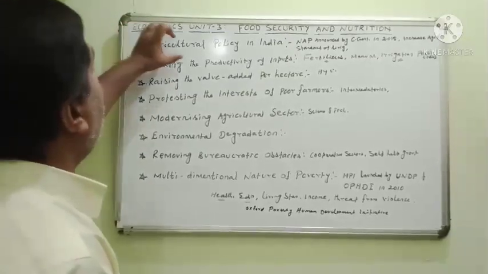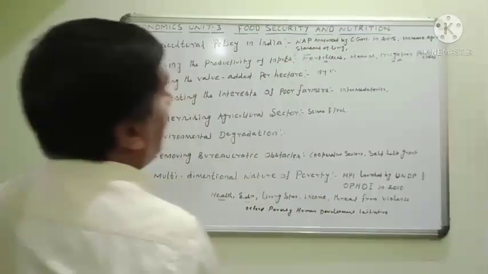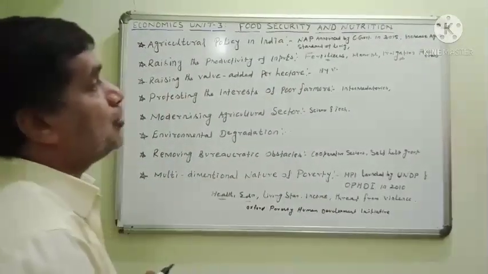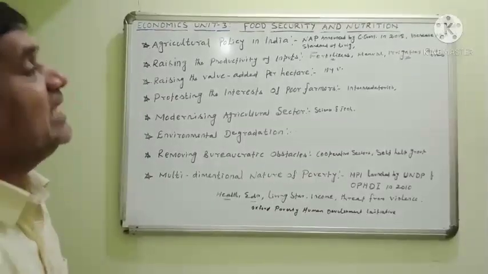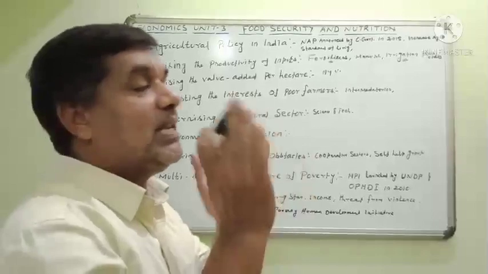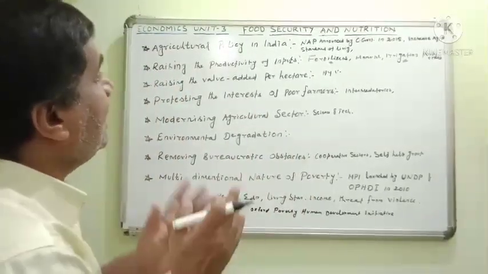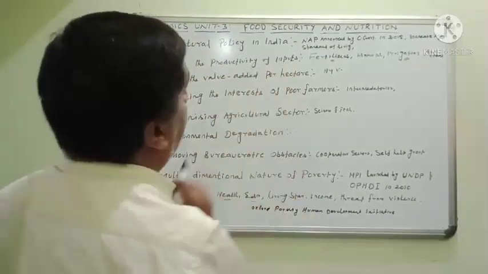Now, once again, I am going to recall. Listen carefully. Agricultural policy in India. The new agricultural policy was announced by the central government in 2018. The main aim of the new agriculture policy is to increase agricultural production and the living standard of people, which is very, very important. Raising the productivity of inputs.